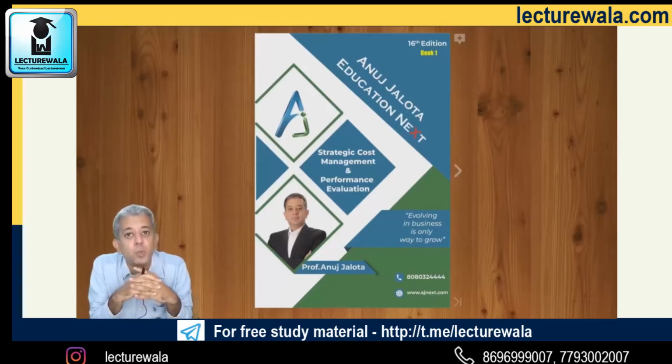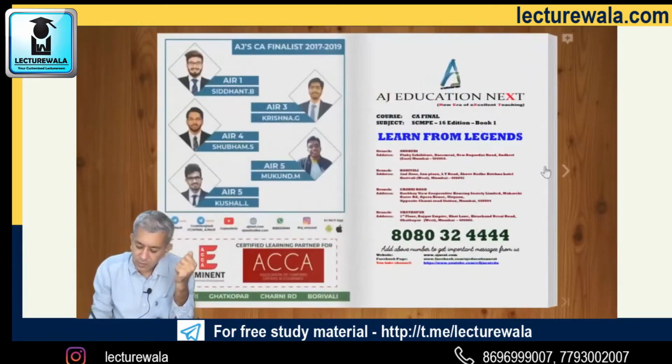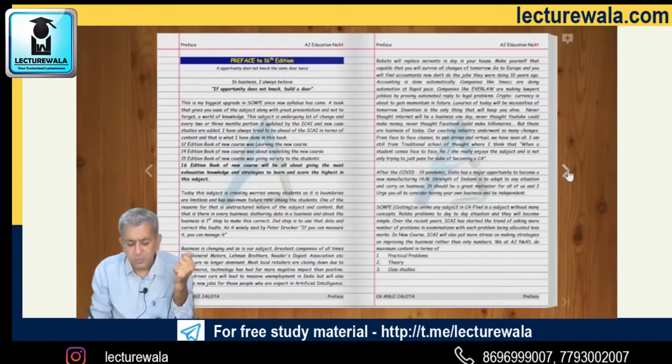This is a book tour of the books which you will be getting when you enroll for Paper 5, CA Final, SCMPE. You're going to be getting 4 books from our side. This is the first of the books that's there in front of you. This is our first book, that is the practical book. In this practical book, we have tried to include every possible question that is there.